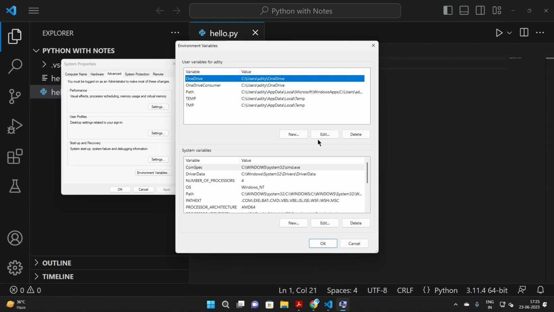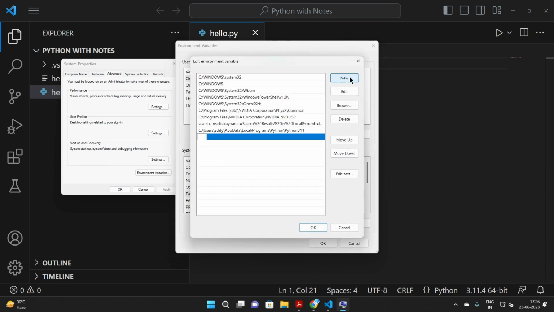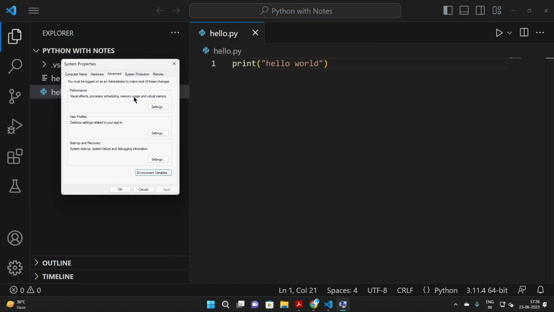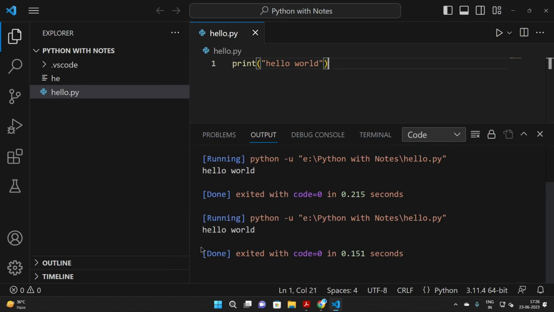This is a very crucial step. Without doing this, you will never be able to execute the program. Now for system variables, you need to go into path and click on edit, then new, and just paste it as I have done already earlier. As I told you, it has been added on my system before. You just click OK and close it. Now we need to run the program.